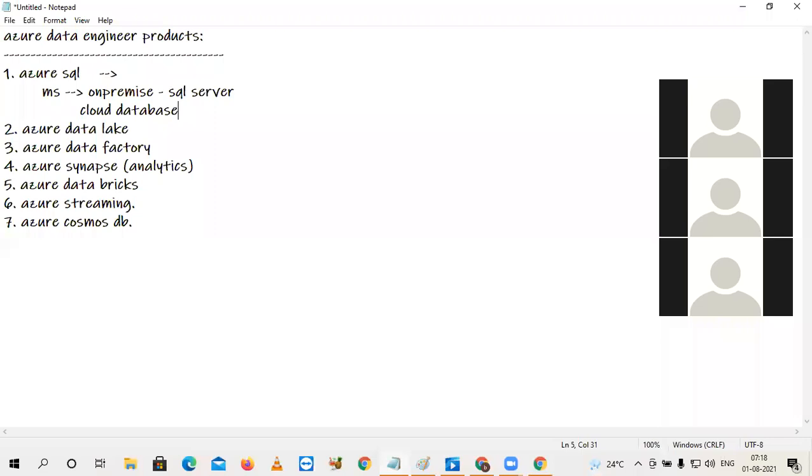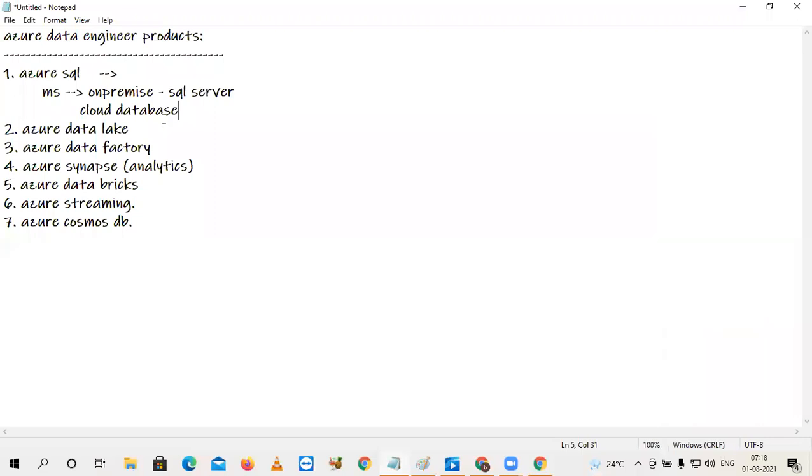There are services called managed services and unmanaged services in Azure. Managed service means you need not worry about any virtual machines or any infrastructure. Simply you create an account in Azure SQL, and you can store data, read data, and perform all the read and write operations. You need not worry about the infrastructure or even the versions. Whatever version they keep in their cloud, the same will be available to all the users.